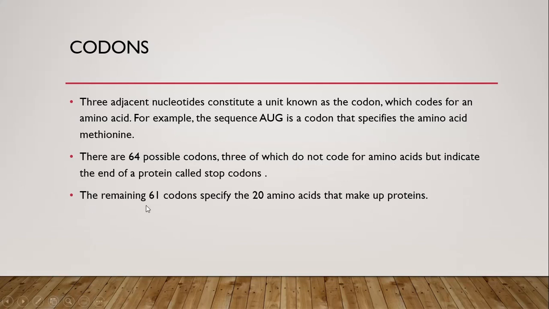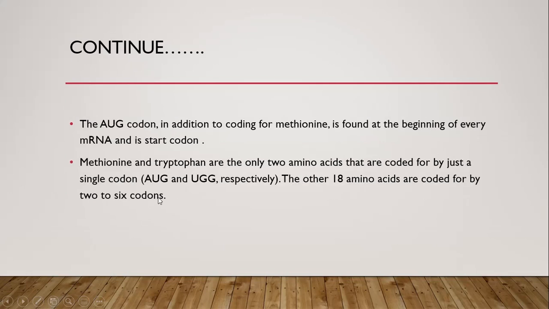The remaining 61 codons specify the 20 essential amino acids that make up proteins, and out of these 61 remaining codons, one is called the start codon. The AUG codon is called the start codon because it is universal, and it is always the beginning of every messenger RNA.